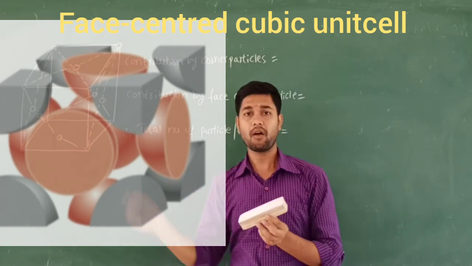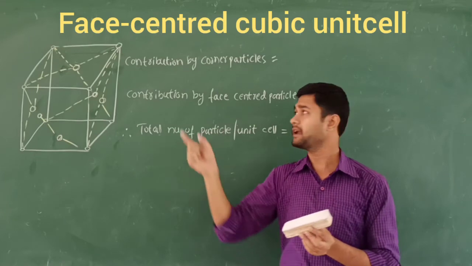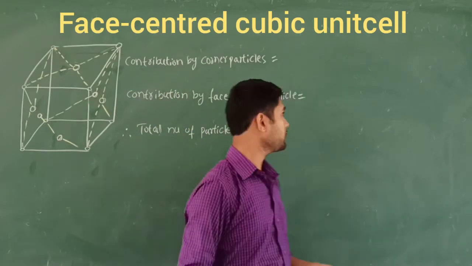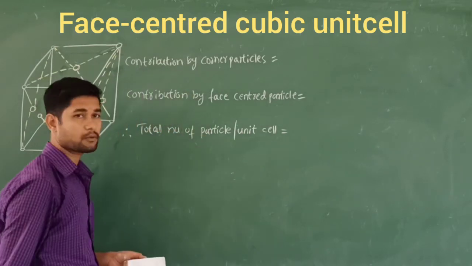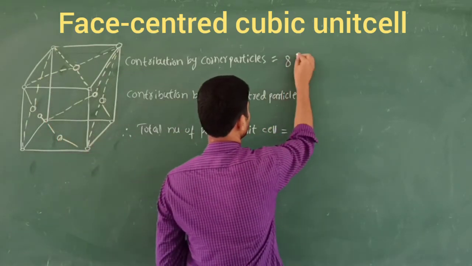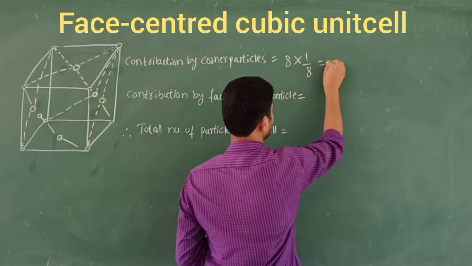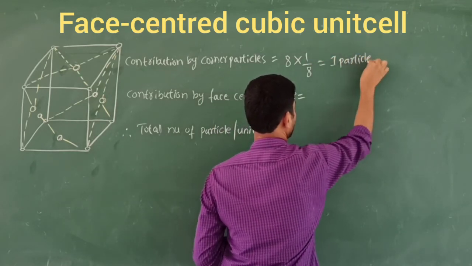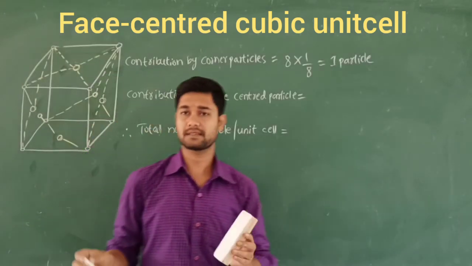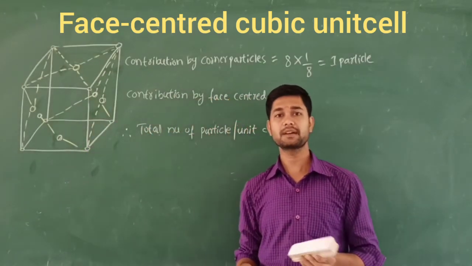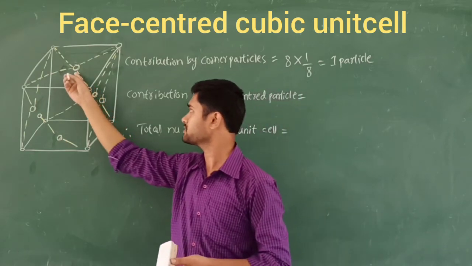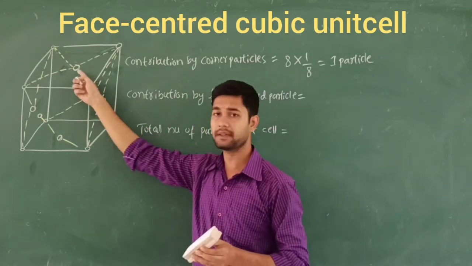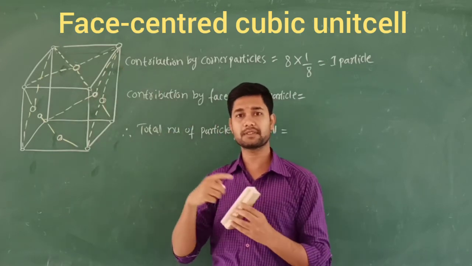Along with this, the 8 corner particles are shared by 8 other unit cells also. So the contribution by the corner particles will be 8 into 1 by 8, that is one particle. Next, each face is shared by 2 unit cells, so each particle present at the center of a face is covered by 2 unit cells.